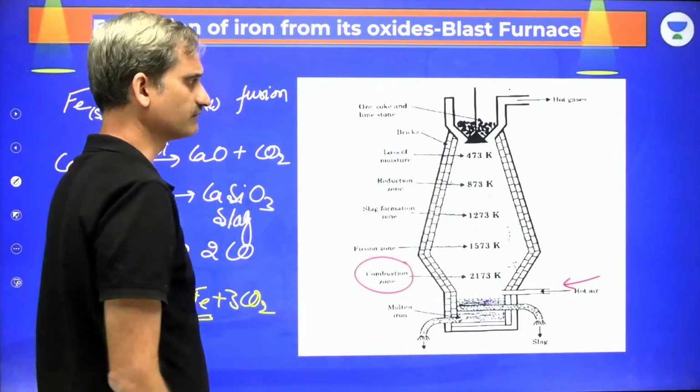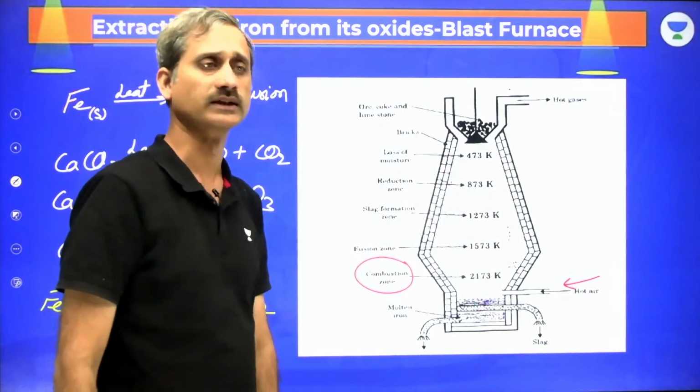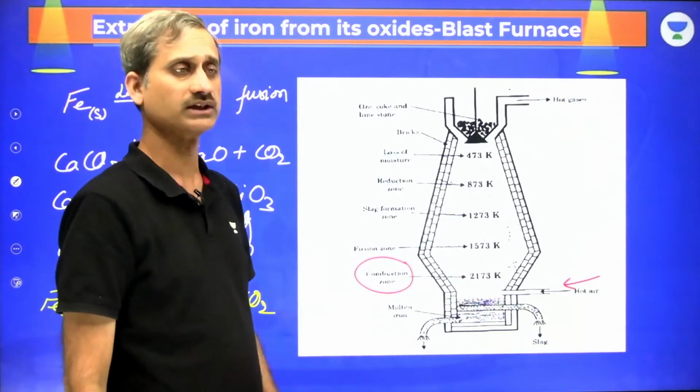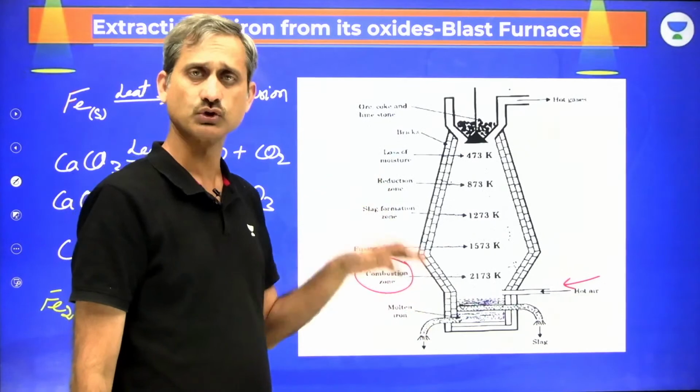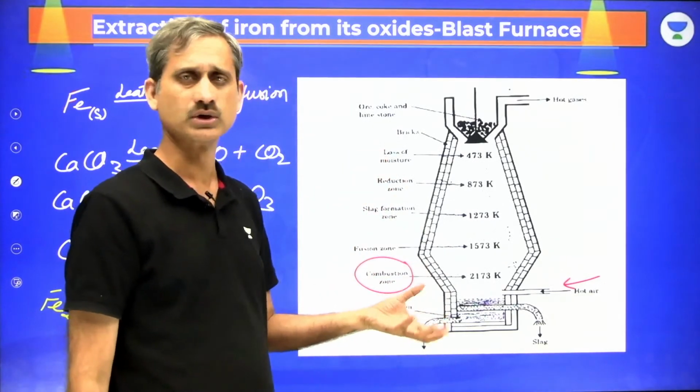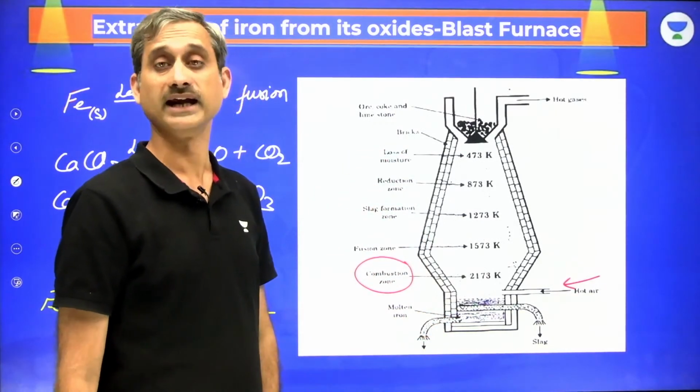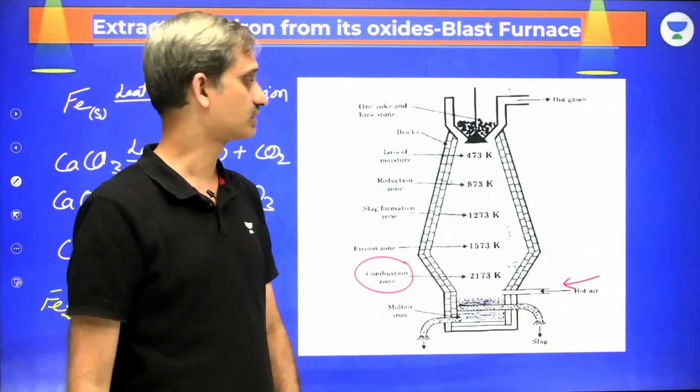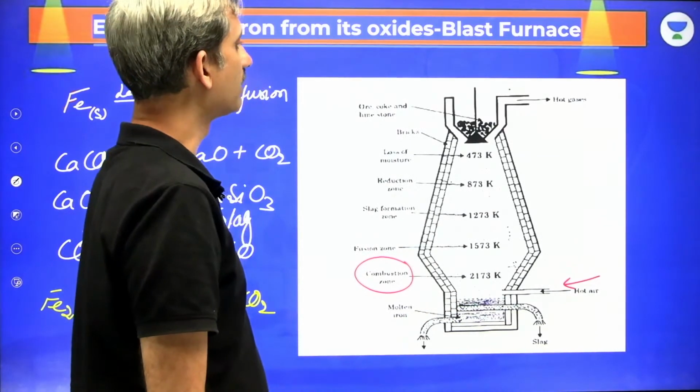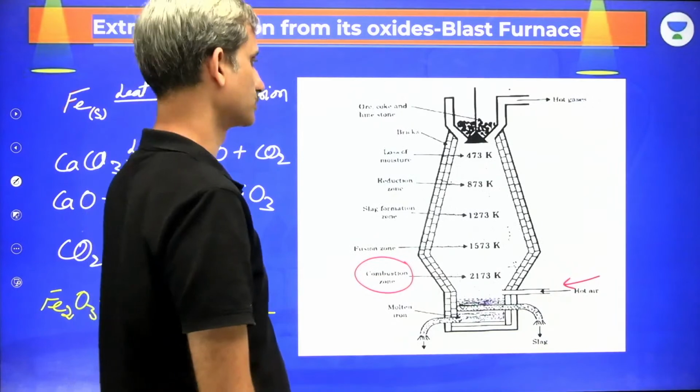Beyond that, the temperature further decreases to 473 Kelvin. This temperature is enough to remove the moisture from the ore, but it is not there to do any other changes. And then these hot gases move out.